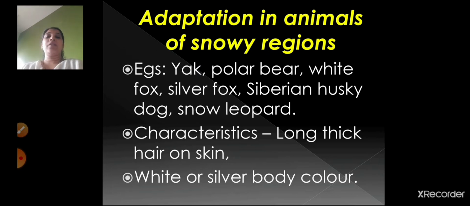Now these animals have got long thick hair on the skin, right? Because of this long thick hair which is there on their skin, they are able to live in the snowy region. Also their body color is always silver or white in color. So the snowy region animals have got long thick hair on the skin, and because of this they can survive in the snowy regions.